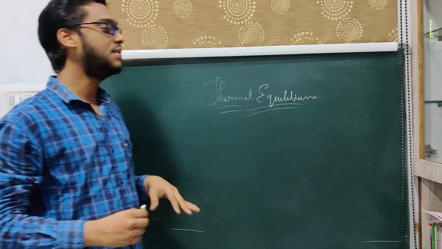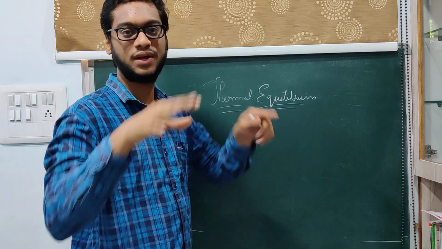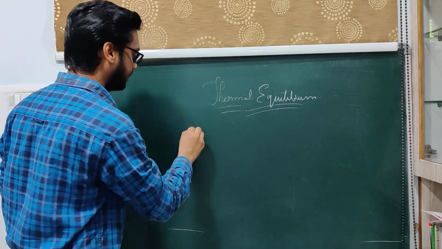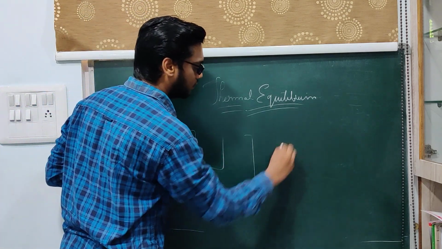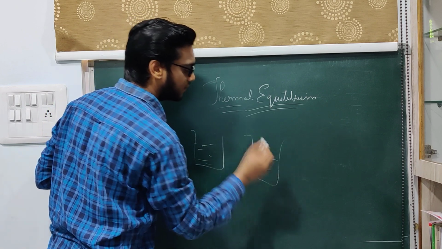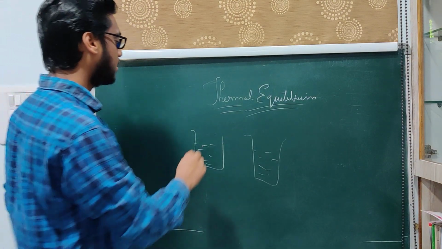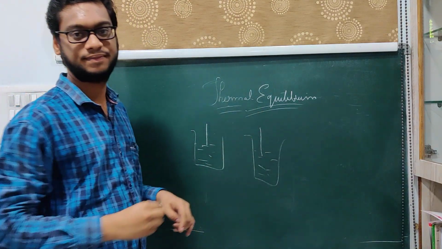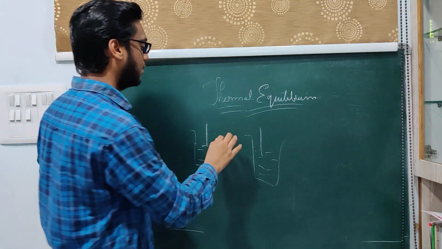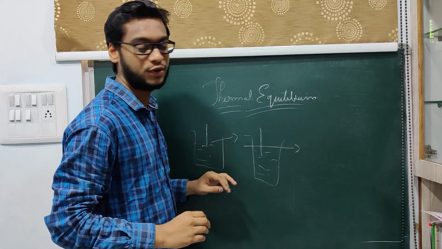Thermal equilibrium is a state where two different temperatures come to the same temperature. Let us take two vessels. Let us take water and let us take oil. When you have taken oil and water, let us keep a thermometer. After a certain time you will see that this temperature is equal to this temperature, both are the same.